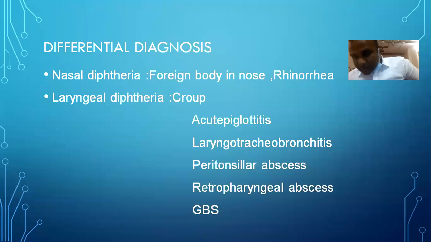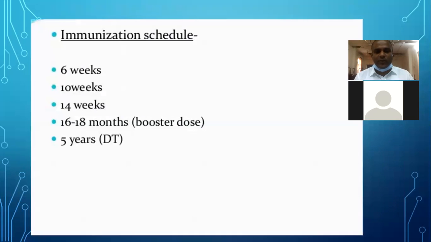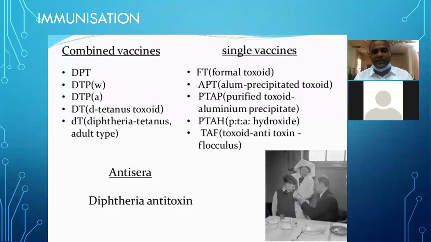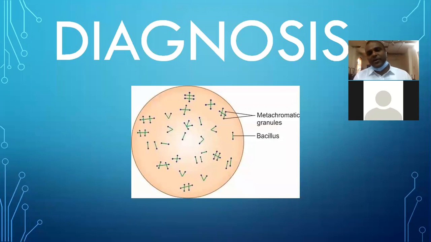So today's topic is diphtheria. The take home message is that it is a non-sporing, non-motile organism, which when stained with methylene blue shows some chromatin at one end, that is called polar bodies.